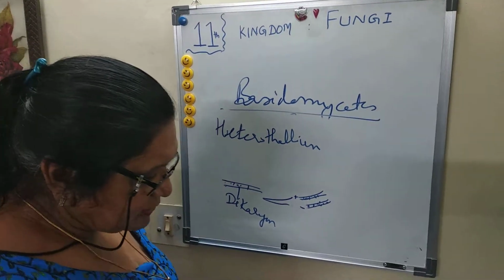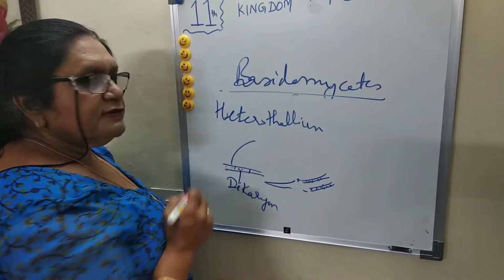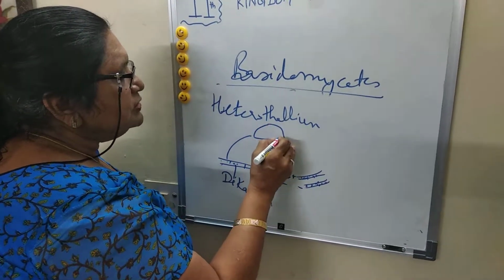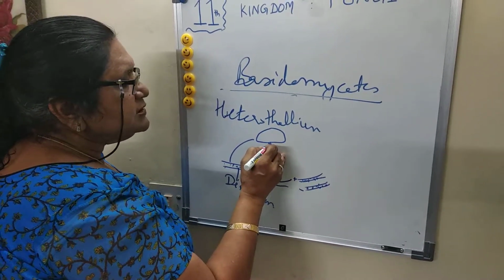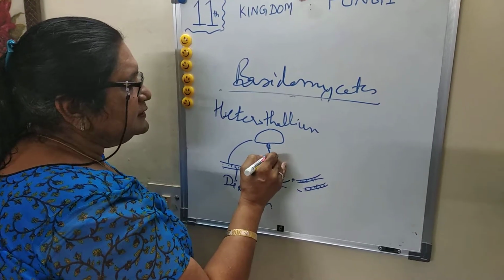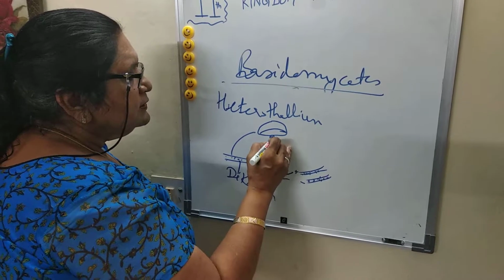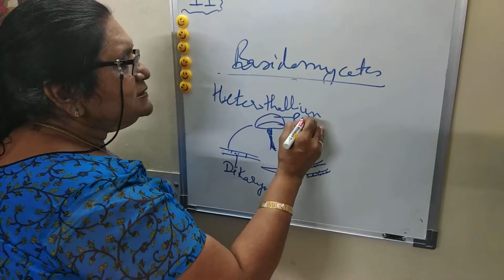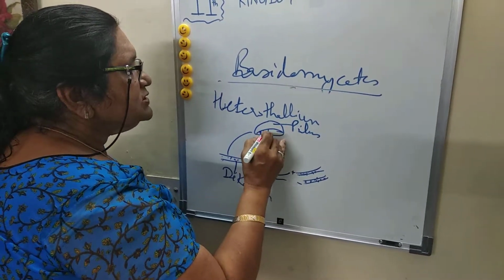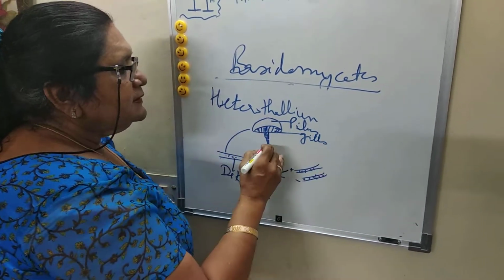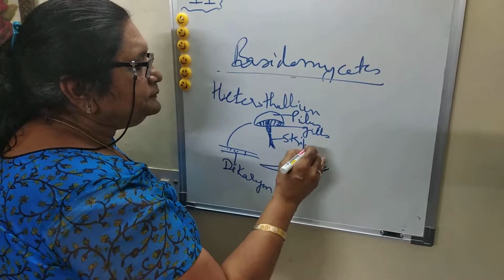This dikaryon hyphae then give rise to the structure that is a mushroom, which is edible. We are eating that mushroom. The structure like this is called the pileus, the number of structures present here are called gills, and this is called the stipe.